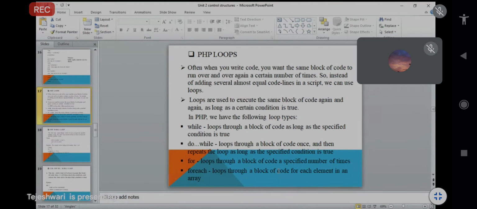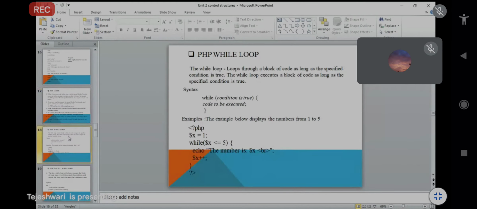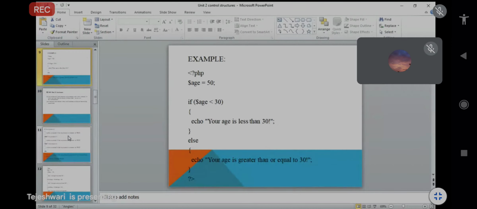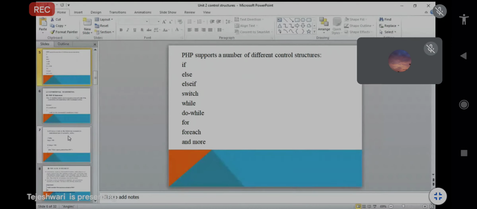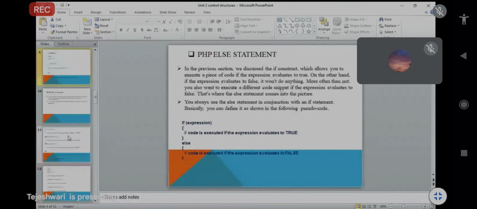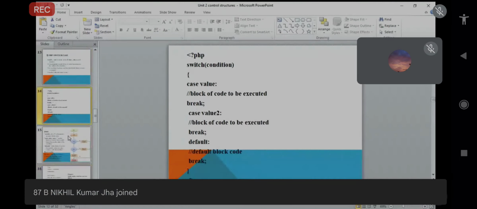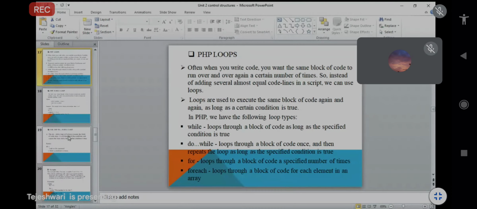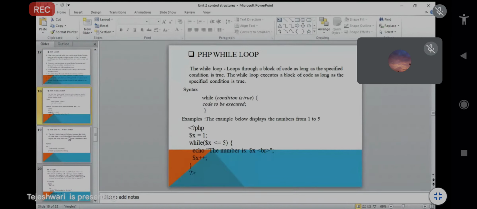Basically, this particular example we already discussed. In the first chapter, we already discussed foreach with the array, the foreach example and its use with the array.